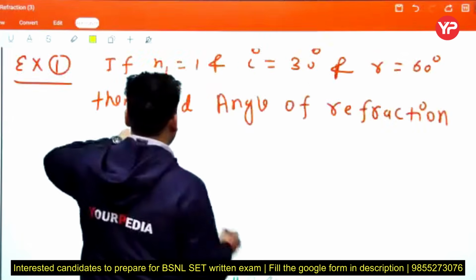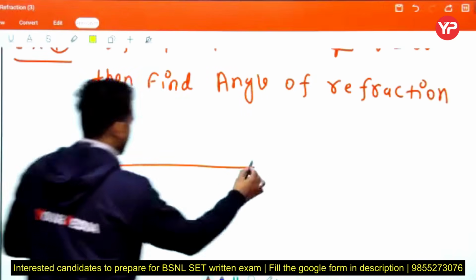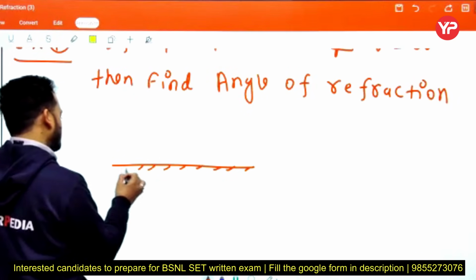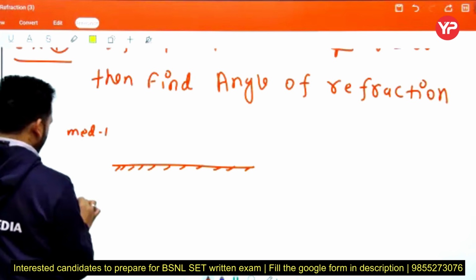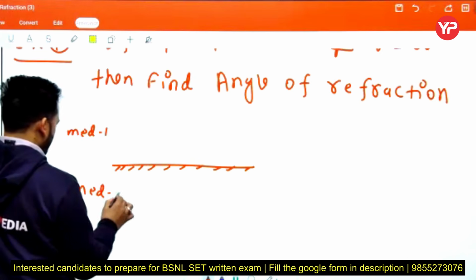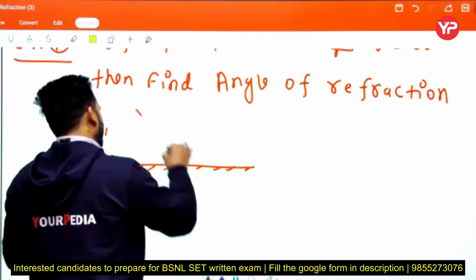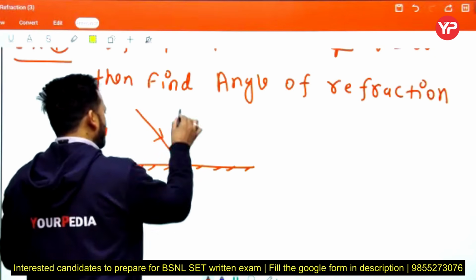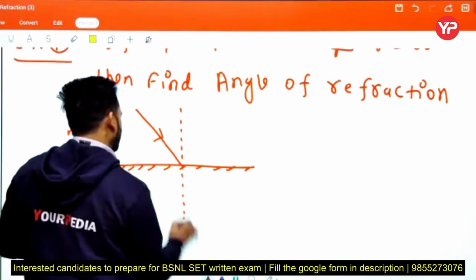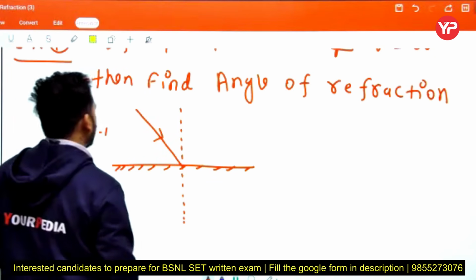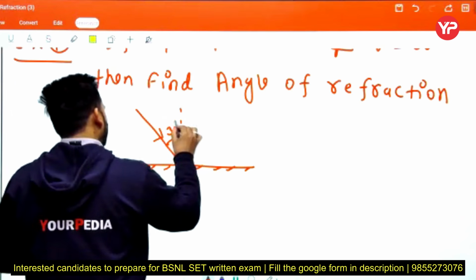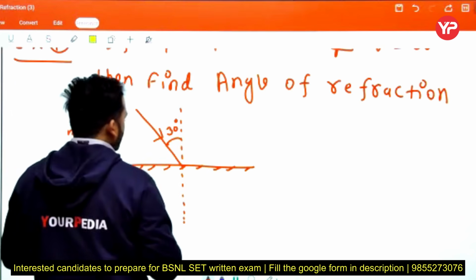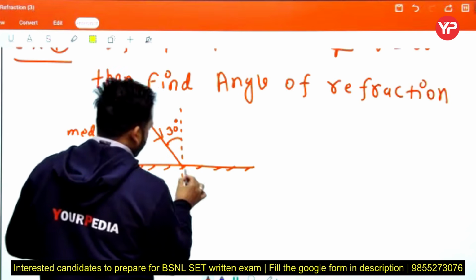The figure is given like this. This is medium 1, this is medium 2. This is the incident ray, this is the normal, and this angle is given as 30 degrees, and this angle is 60 degrees.